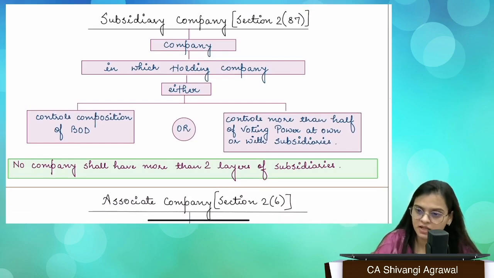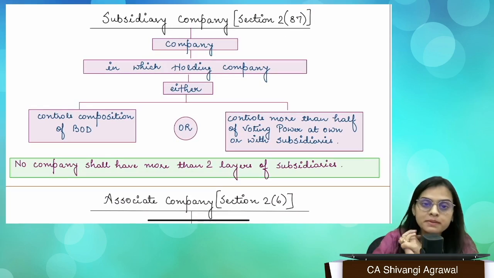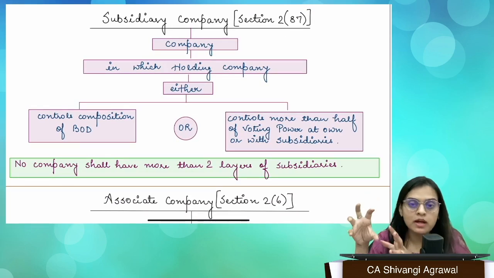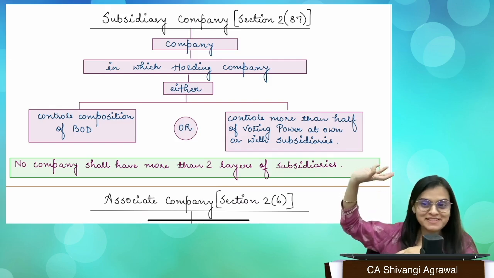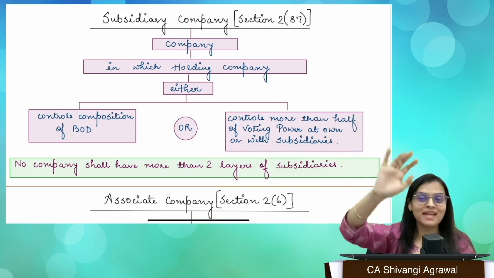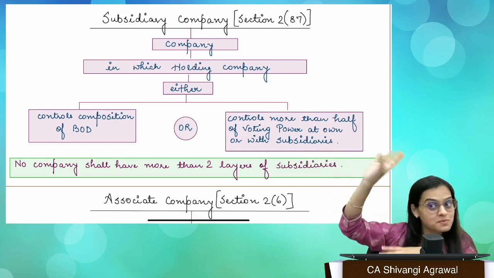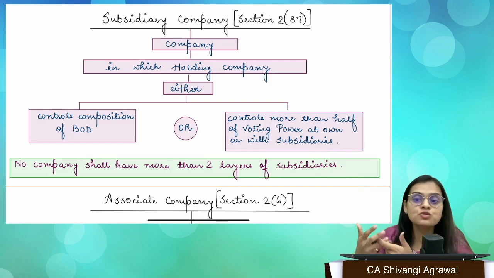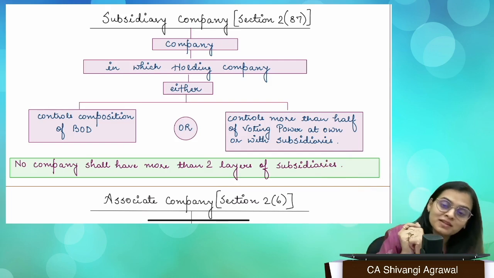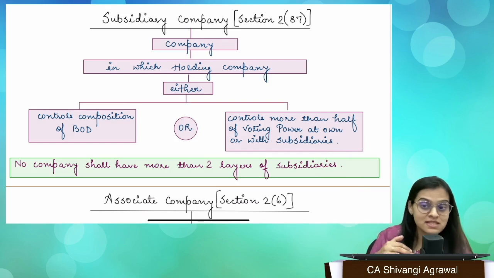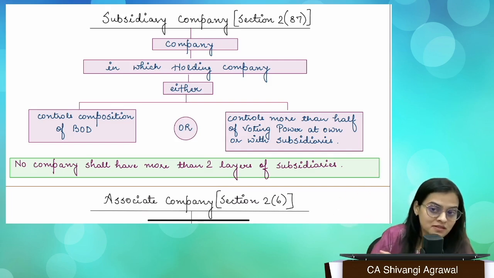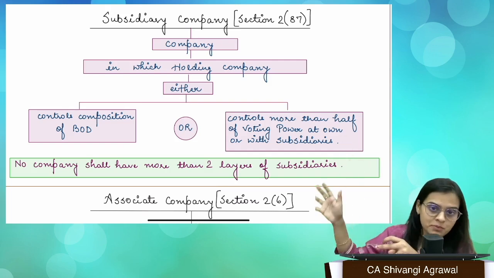So what is a subsidiary company? If there are two companies, okay, because this is a relative concept, you cannot understand this standalone. You can say this is a private company, that is a public company, but you cannot say this is a subsidiary. This is a subsidiary in relation to whom? Like if I say I am a mother, I'm a mother to my child, not to everyone else, right? So subsidiary is a relative concept. And if I say subsidiary, there will always be a holding. And they have a holding subsidiary relationship. It's not a subsidiary to some other company.